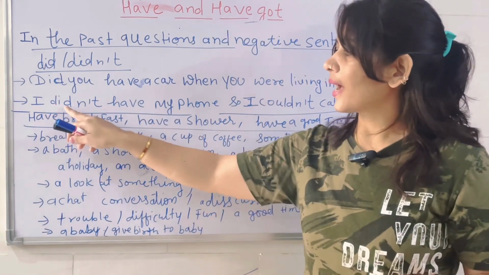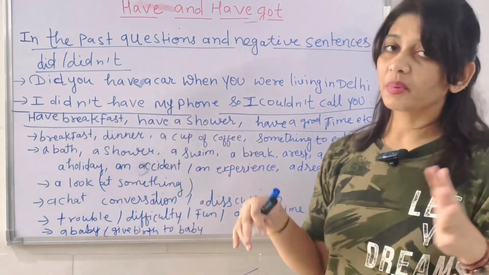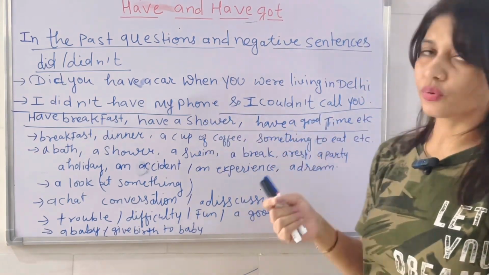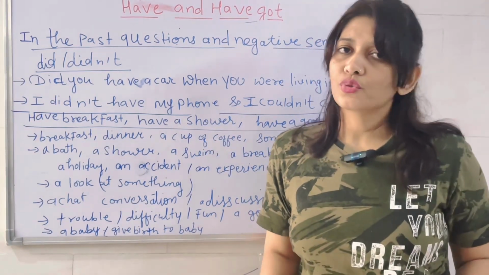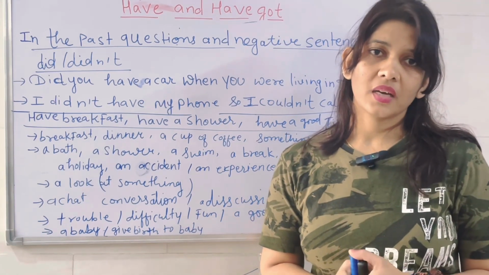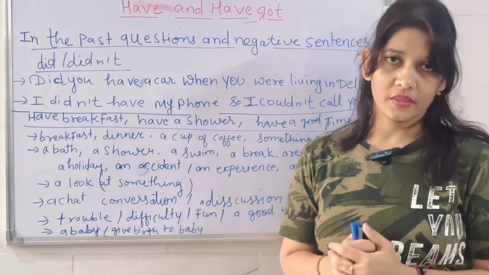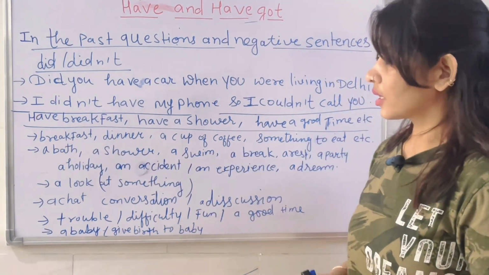No. Okay. I didn't have, this is a negative form. I didn't have my phone, मेरे पास फोन नहीं था. I didn't have my phone so I couldn't call you. Oh, so sorry, you were ill. I didn't know about that because I didn't have my phone so I couldn't call you. Okay. Now let's come to the next.